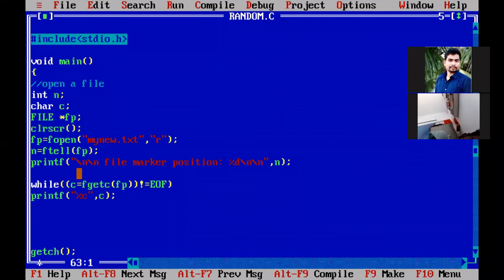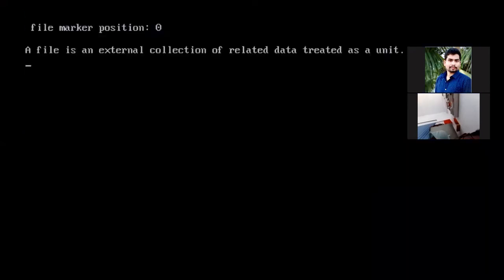Starting from 0 till the end of file, because in this printf statement you see n is printed. n means the current marker position. The current marker position is 0. So whenever you print all the characters here, you are printing from the start of the file. So press Control F9, and you see the file marker position is 0. From the 0th position, that means from the start, "a file is an external collection of related data treated as a unit." So starting from 0 till end of file we printed.